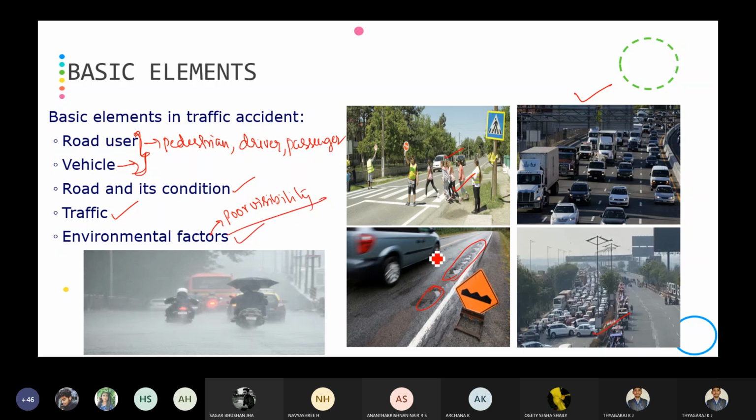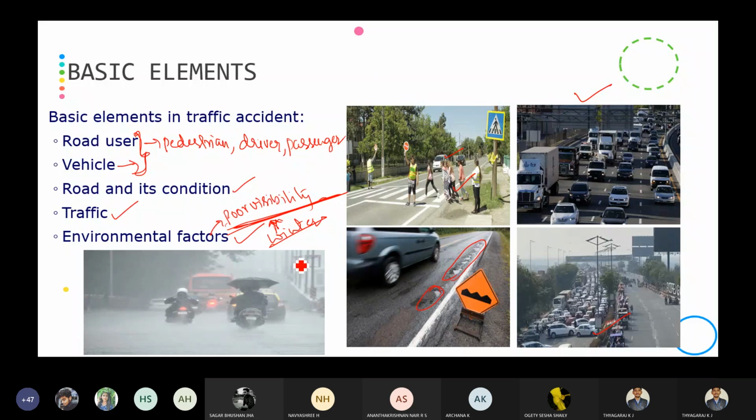I think most of the accidents because of poor visibility occur in the winter season. In the early morning of winter season, you can observe that fog will be falling, so poor visibility will be there on the road. So there come the accidents. Okay, so these are the 5 basic elements you should remember.